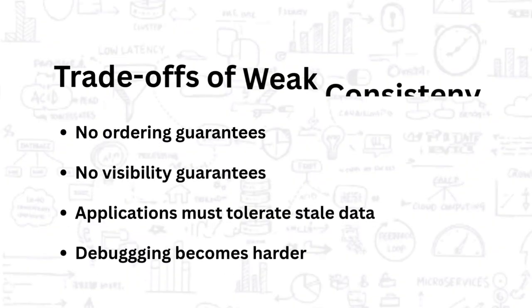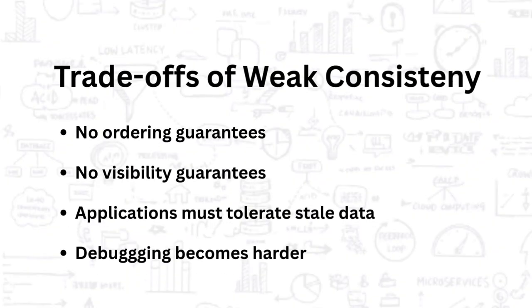But, and this is a big but, the trade-offs are huge. You get no ordering guarantees, you get no visibility guarantees. So the critical thing to understand here is that the responsibility gets pushed up to your application. Your code has to be built to handle the fact that it might be reading old, stale, or inconsistent data. It has to be okay with that.